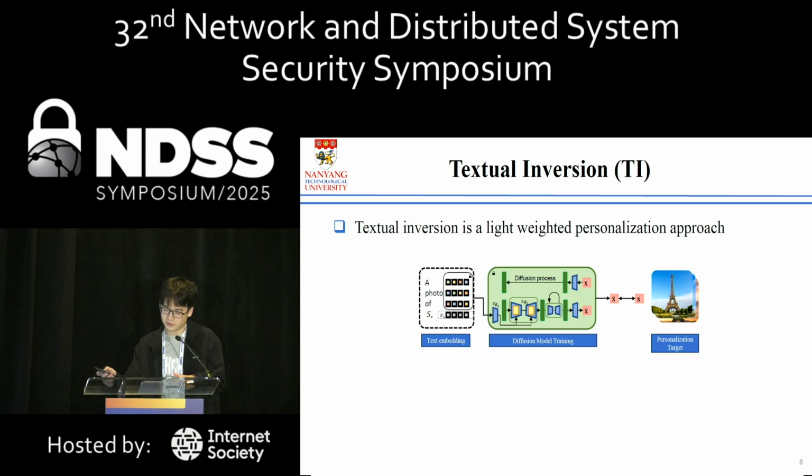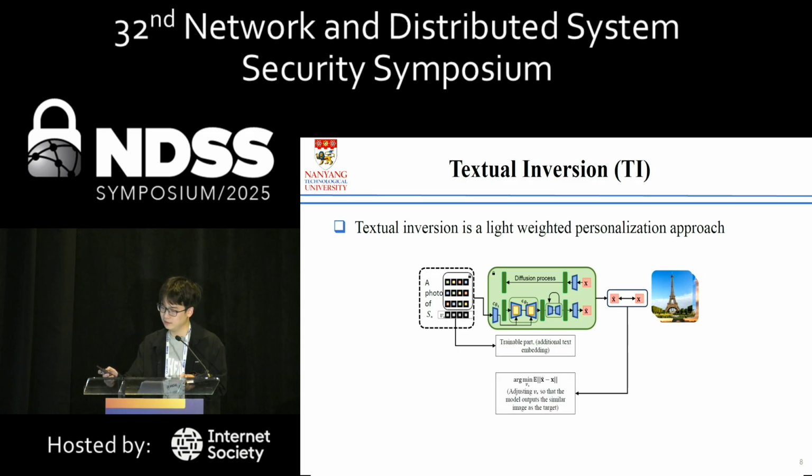This work focuses on a prevailing personalization technique called textual inversion. Unlike other personalization techniques, it proposes to train the text embedding instead of the model itself. As can be seen here, in the process of tuning the textual inversion, only the embedding in the gray rectangle is updated. The rest of the parameters are frozen.